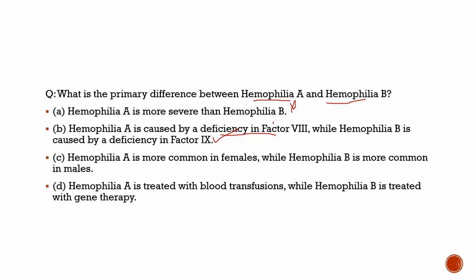Here factor can be assumed as protein. So this is the proper difference between the two. Hemophilia A is caused by deficiency in factor 8, while hemophilia B is caused by deficiency in factor 9. So this is the correct answer to this question, and I hope by understanding this question itself you have understood the difference between the two, and also the context behind it.